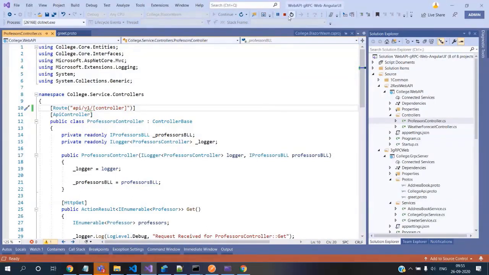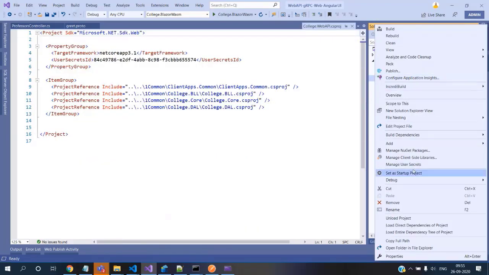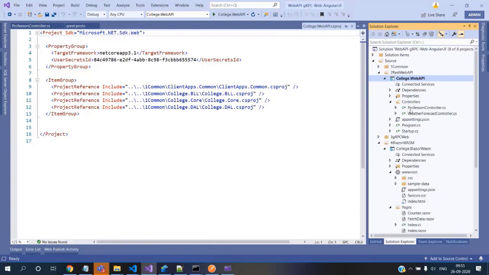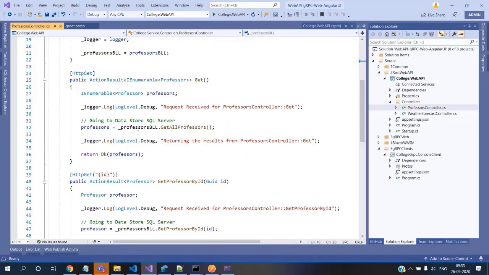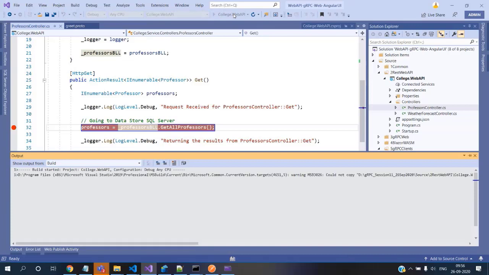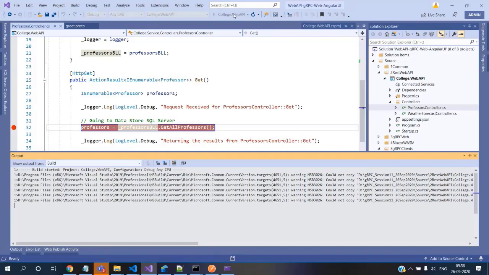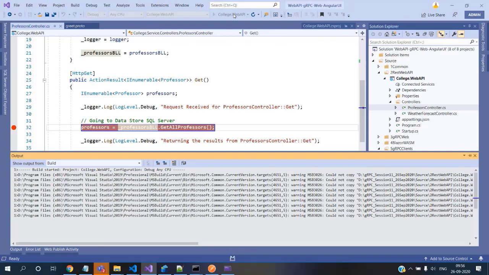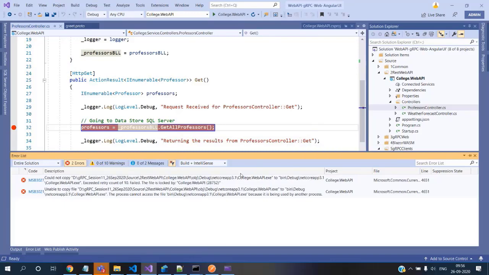So what we will do is, for the time being, I'll stop everything, select this as a startup project, and place the debugger in the professors controller get all method. Okay, and I execute this. So now after this we'll do the gRPC web one. There'll be some problems we'll face, but we will overcome those. Why is that having a problem now?